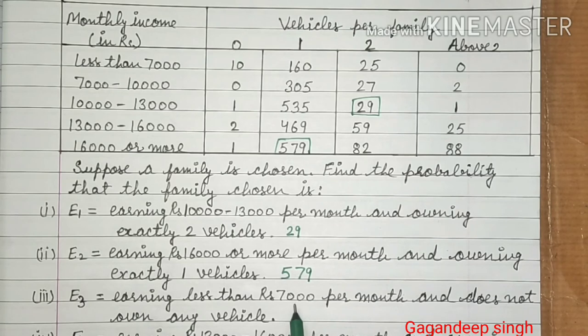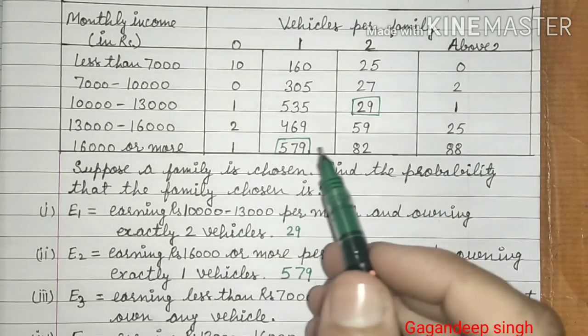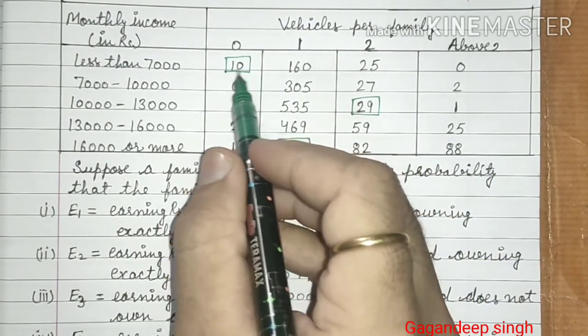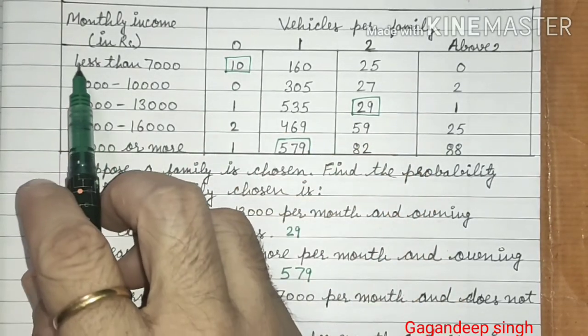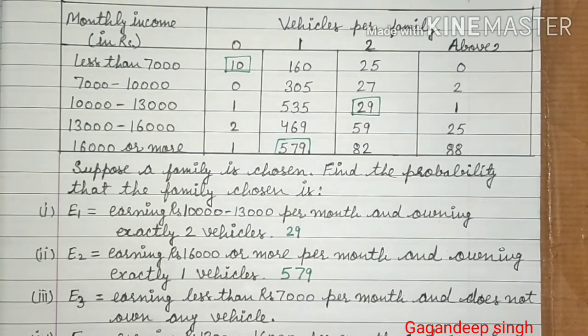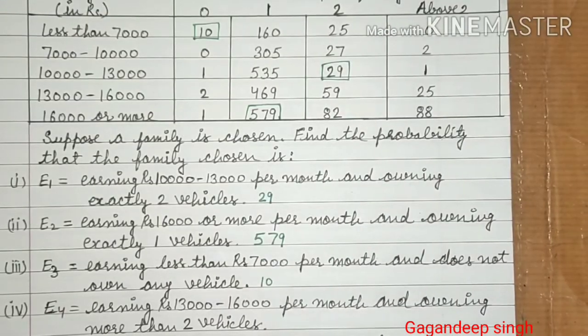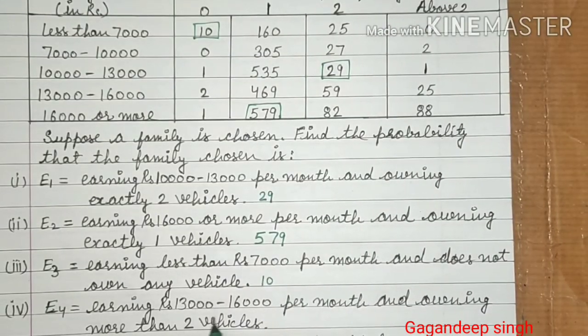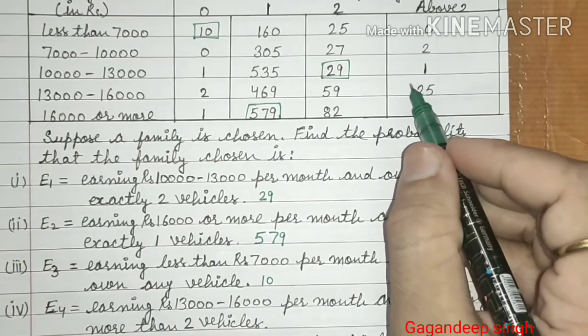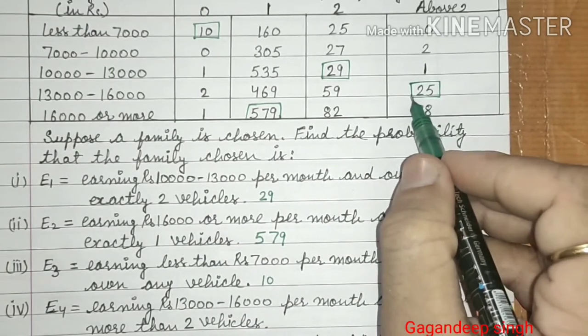In third part, earning less than 7,000 per month and does not have any vehicle. So there are 10 families. 10 families are such that their monthly income is less than 7,000 and they are having 0 vehicle. Fourth part, earning rupees 13 to 16,000 per month and owning more than 2 vehicles. So 25 families are such that.